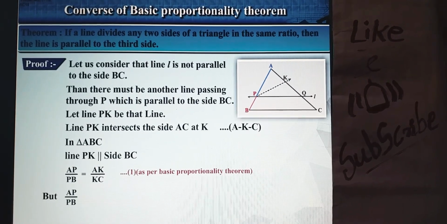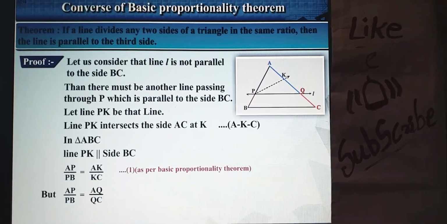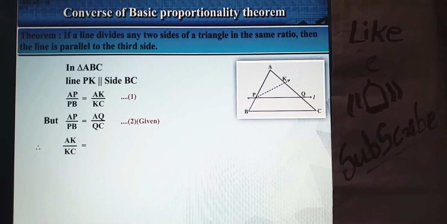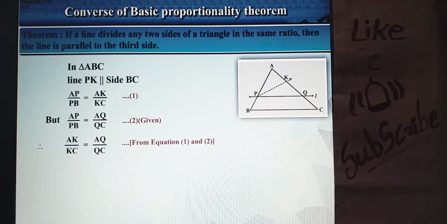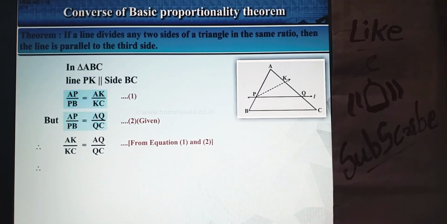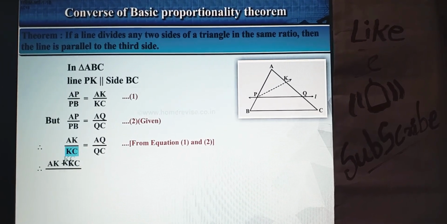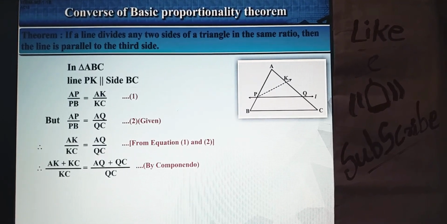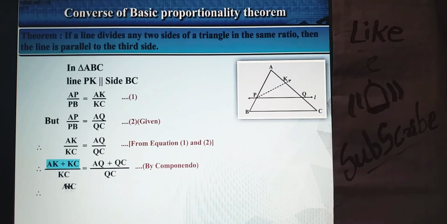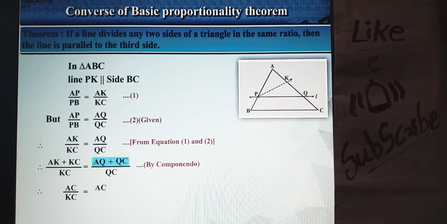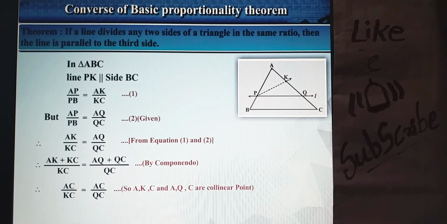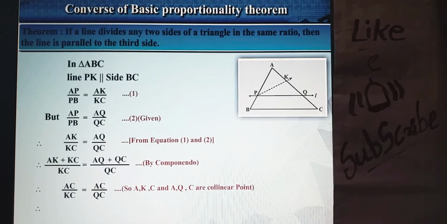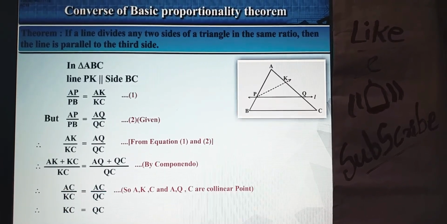But AP/PB = AQ/QC. Equation 2: given. Therefore, AK/KC = AQ/QC from equation 1 and equation 2. Therefore, (AK + KC)/KC = (AQ + QC)/QC by componendo. Therefore, AC/KC = AC/QC. So, A, K, C and A, Q, C are collinear points. Therefore, KC = QC.